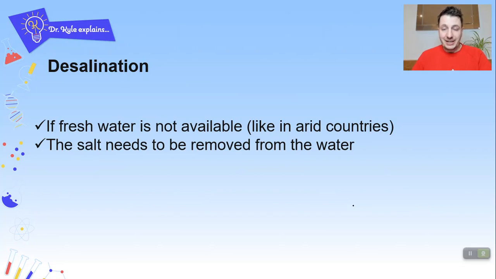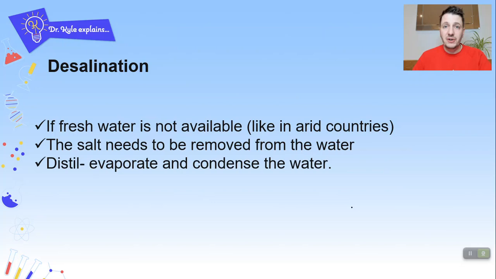That's called desalination. And there are two ways you can do that, which we also need to learn. First one is we distill it, and that's essentially we just evaporate and then condense the water. The other way we can use is reverse osmosis. Now there's a slight advantage to distilling. If we distill the water, we also sterilize it because we're boiling it. Whereas with reverse osmosis, we often would have to use chlorine, ozone or UV light to sterilize it again afterwards.